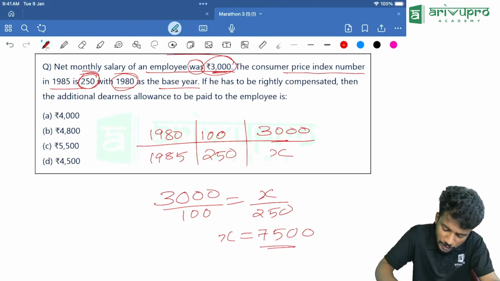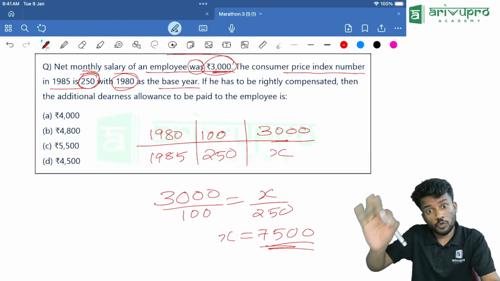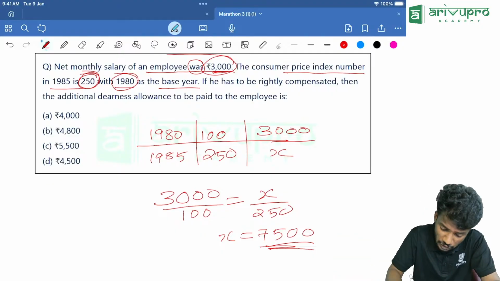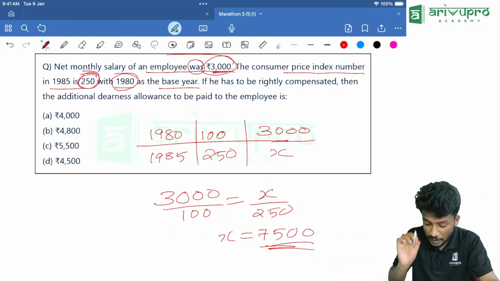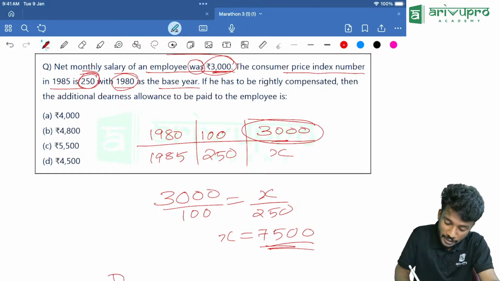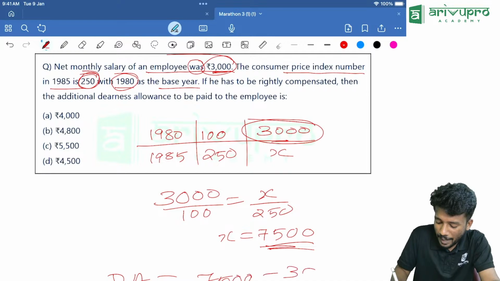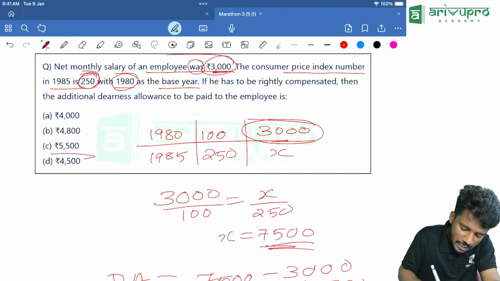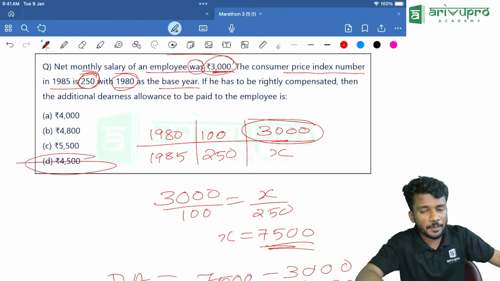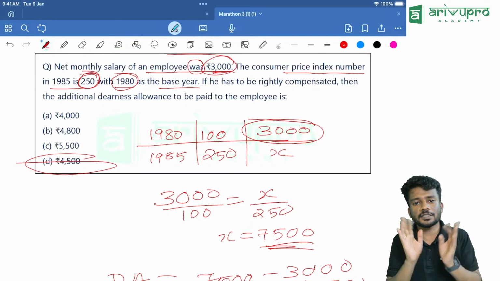7,500. Now people, you tell me. So 7,500 is the real salary he should be paid in this year, 1985. That should be the real salary. So how much extra should be paid along with 3,000? That is the dearness allowance. DA is 7,500 minus 3,000, which is equal to 4,500. Option D is your answer, people. Done. Understood?